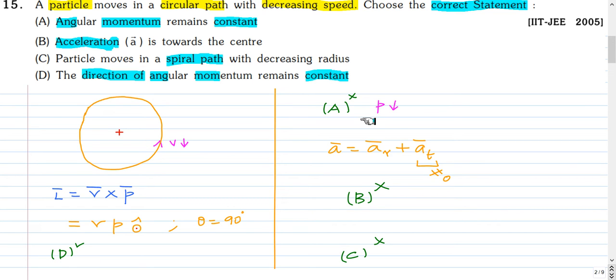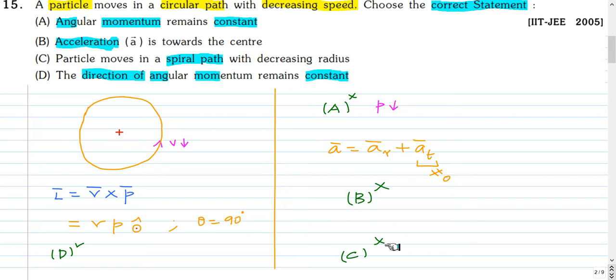Option A, which says the angular momentum remains constant, is not true because the magnitude of the angular momentum goes down, because magnitude of the linear momentum goes down. So option A is not true. And this particle in a circular path will have radial acceleration and also tangential acceleration because the speed is decreasing. So the net acceleration won't be towards center. So option B is not true.